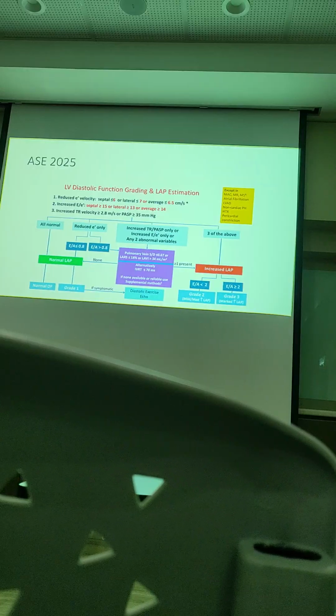So from the original 9 parameters, in 2016 it became 4, now it becomes 3. So it's actually no more algorithm 1, no more algorithm 2. It is unified and combined into one algorithm only. So it's much easier. This algorithm can only be used if you don't have that yellow box problem.